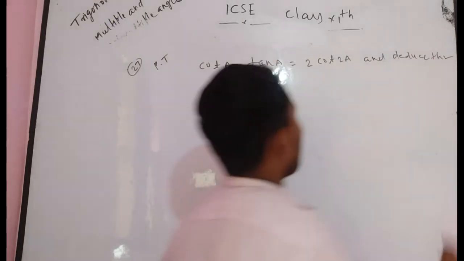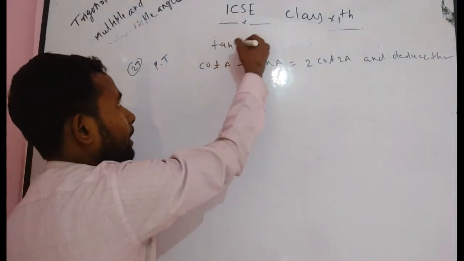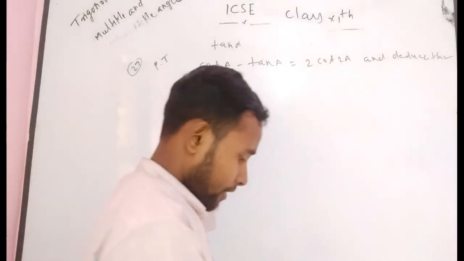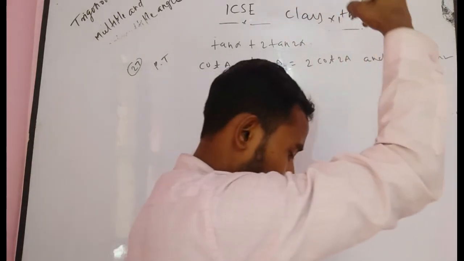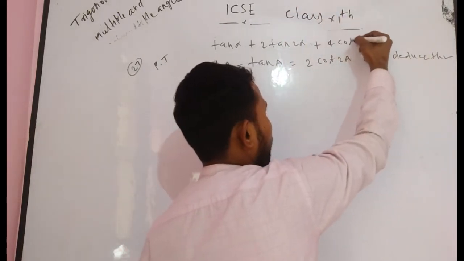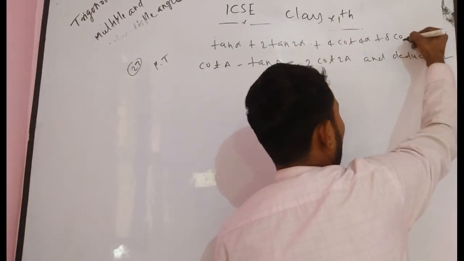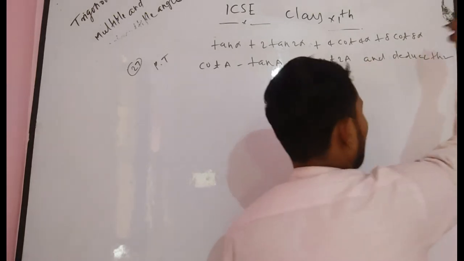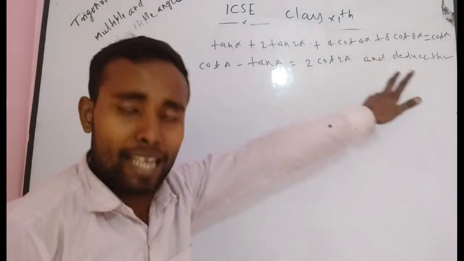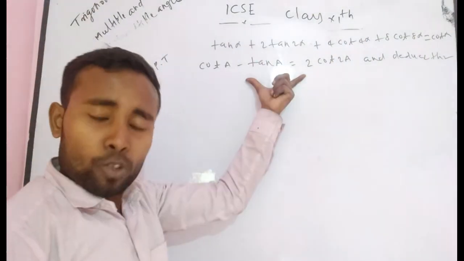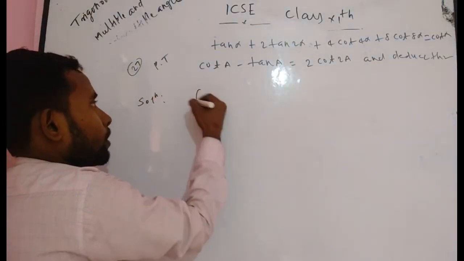deduce that tan alpha plus 2 tan 2 alpha plus 4 tan 4 alpha plus 8 cot 8 alpha is equal to cot alpha. I want to write this question in a single line because there is no space. You have to prove that this expression will be as it is. First you have to deduce this expression, that means prove that. Now I want to solve this expression.